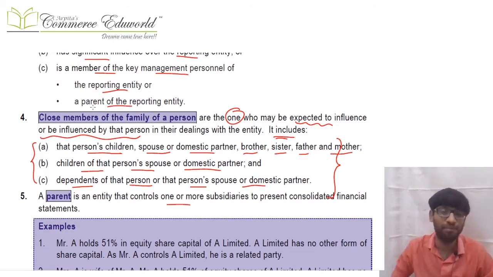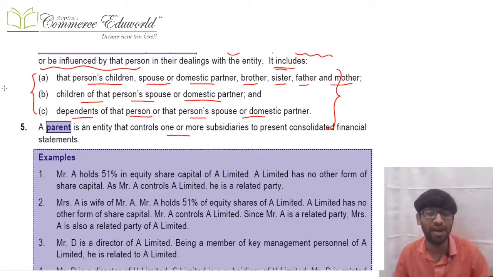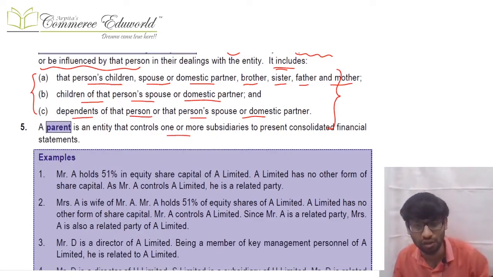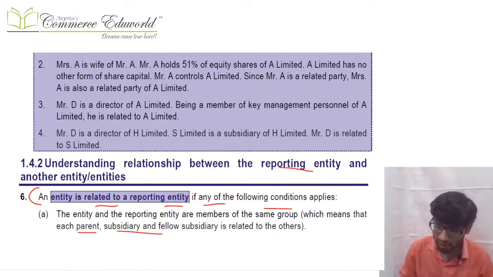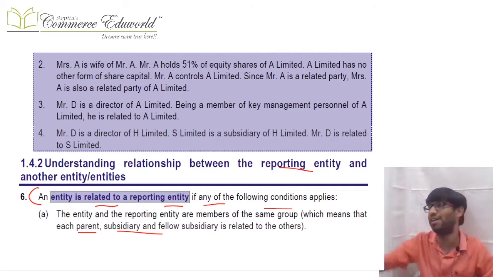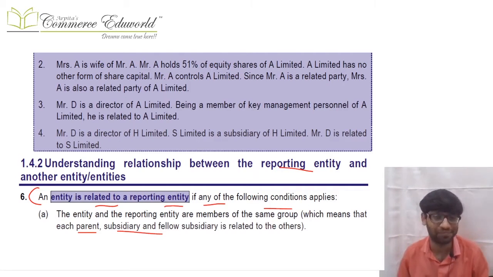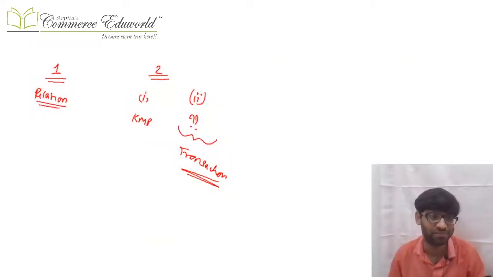Clear? Next, parent company is defined. Parent is an entity that controls one or more subsidiaries and prepares CFS, so that is the parent. Now, second, we go ahead with the next thing, which is the relationship between a reporting entity and another entity or entities. So we study that in the form of charts.